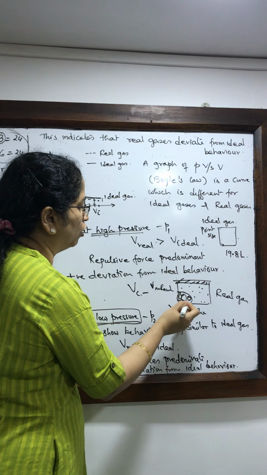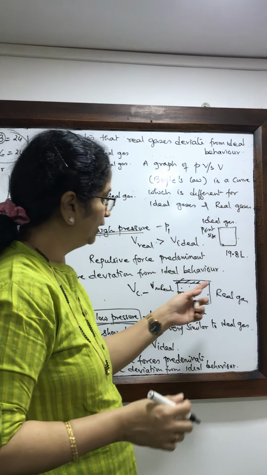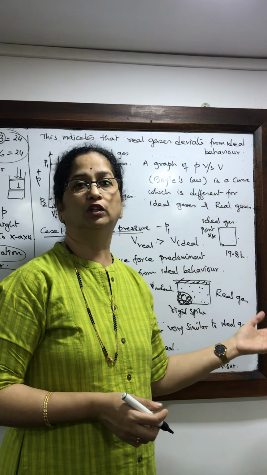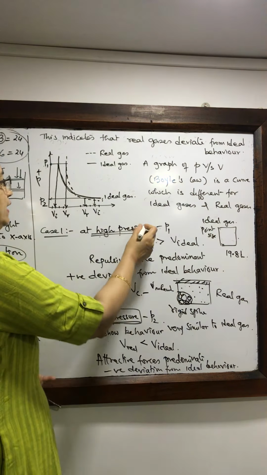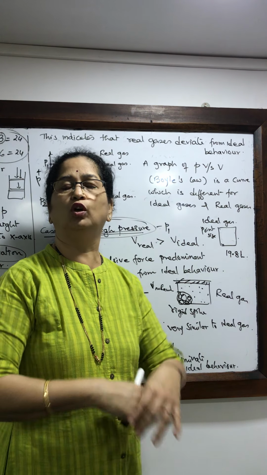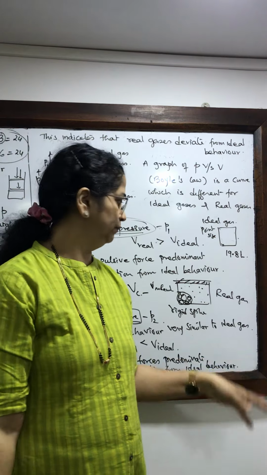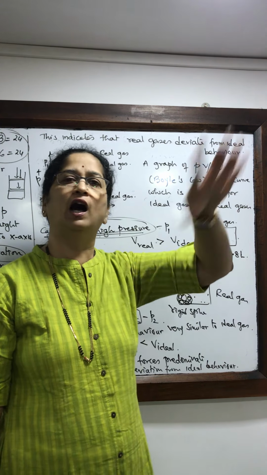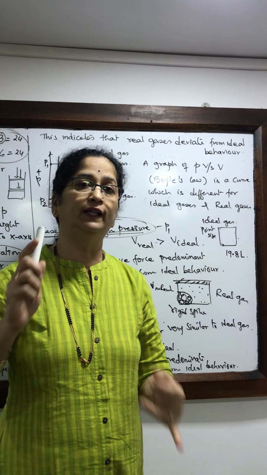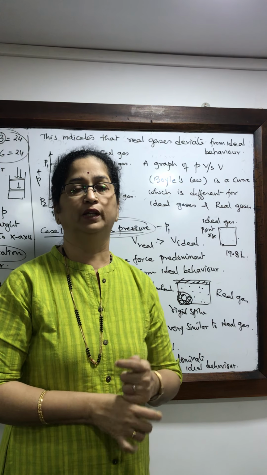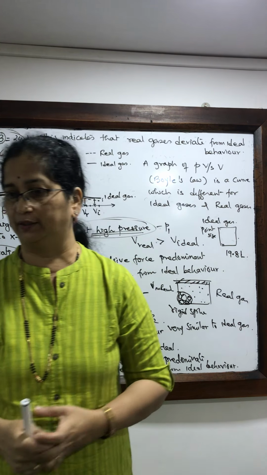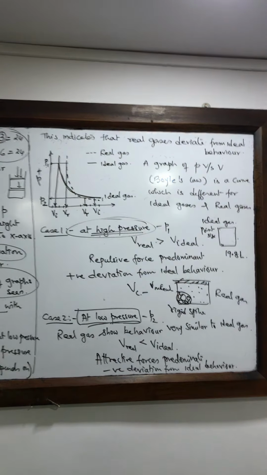So the volume of the molecules of real gases, which are considered as rigid spheres, cannot be neglected, especially when the pressure is high. When the pressure is low, the volume is large, and the molecules will be far away from each other, so their volume can be neglected. So under certain conditions, real gases will show ideal behavior. Let us understand these two points.